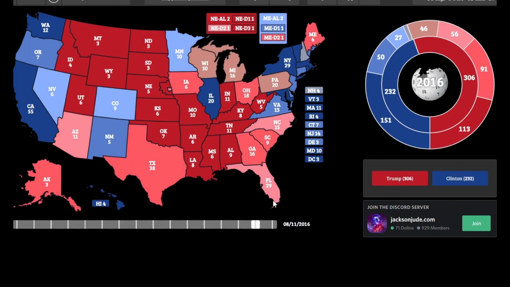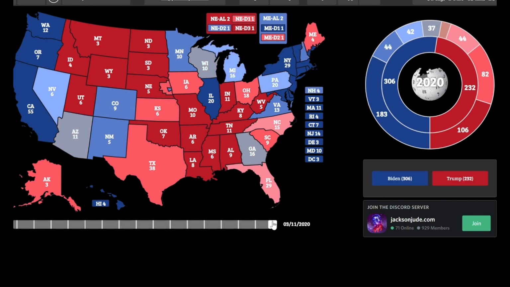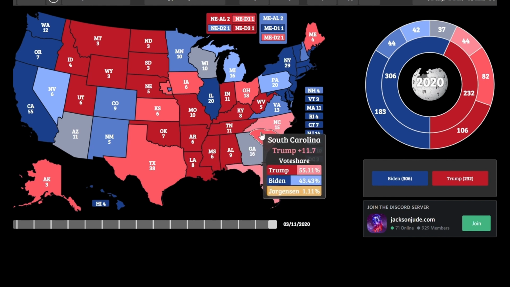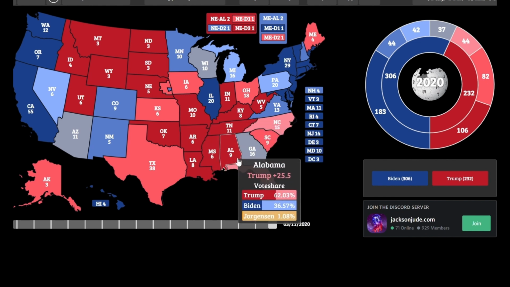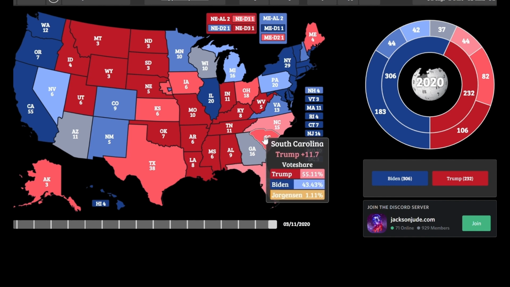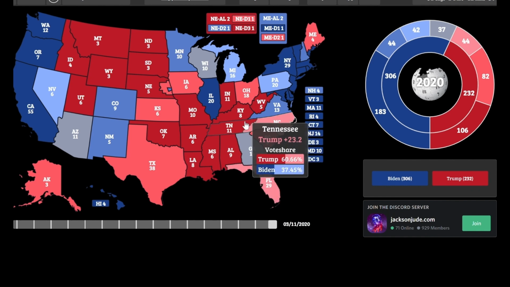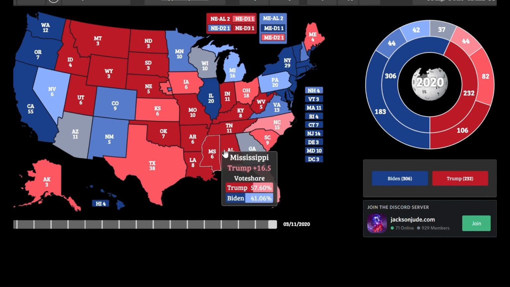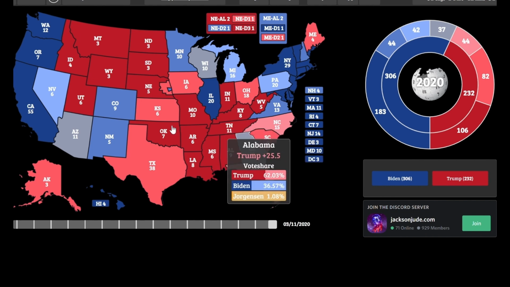Then in 2016 it shifted heavily to the right, and in 2020 Trump was actually able to increase his margin of victory despite losing the popular vote to Joe Biden by 4.6 points. So Florida has been trending clearly to the right. This may be due to the inroads that Republicans have made into the Latino population, or even because of many retirees from the South moving to Florida, buying houses here, and bringing some fresh conservative votes. This may even be due to some grassroots operation from DeSantis and the Florida GOP organization.